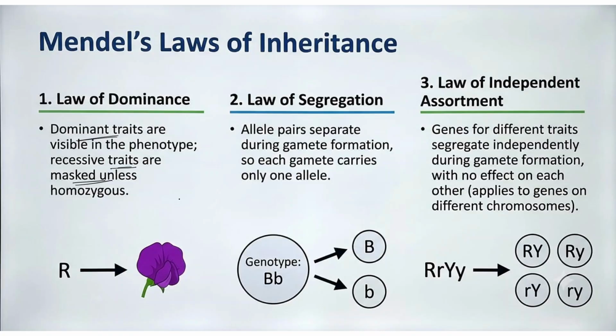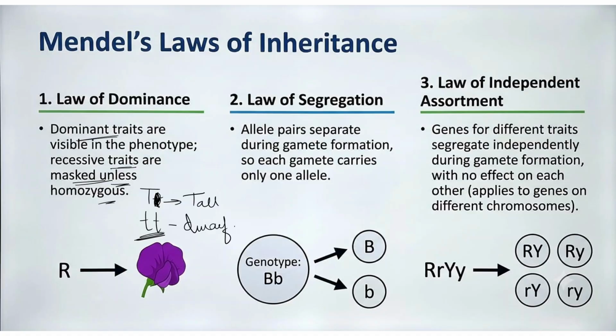So this is what we already saw: if a dominant trait is present with a recessive character, the recessive gets masked, so only the tall character is expressed. But they are saying unless homozygous, that means small t small t will show dwarf. And that is what we saw earlier, that we need two copies to show the recessive character, right? So that is the first law of dominance, very simple.